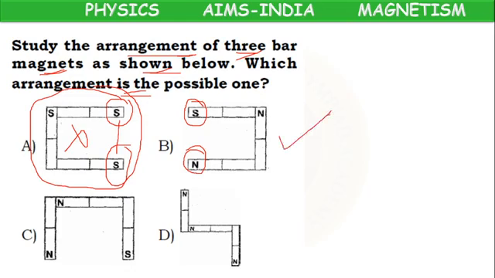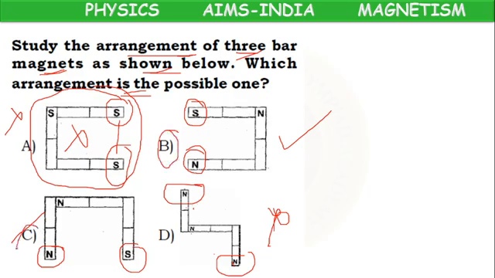It may be correct. Here, one end north pole, one end south pole, may be correct. One end north pole, other end north pole, same poles at both ends. Wrong. Just by seeing the diagram, we can tell A and C options are wrong.